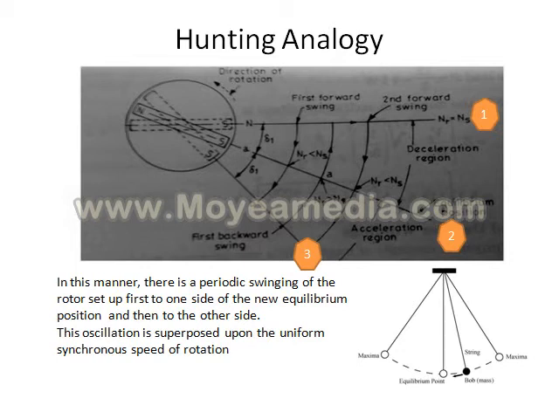So this oscillation of the rotor is superimposed upon the uniform synchronous speed of rotation in the anti-clockwise direction shown here. This situation can be made analogous to that of a simple pendulum shown in this figure.